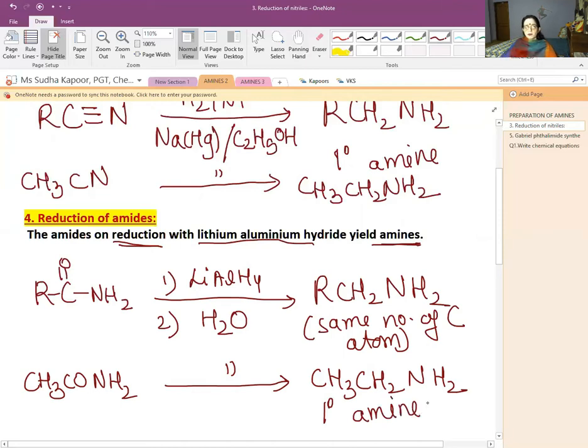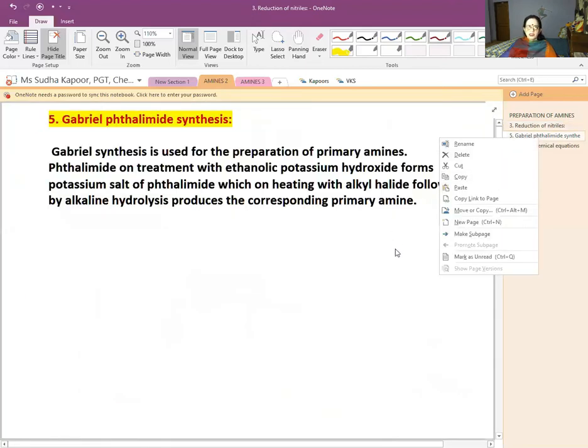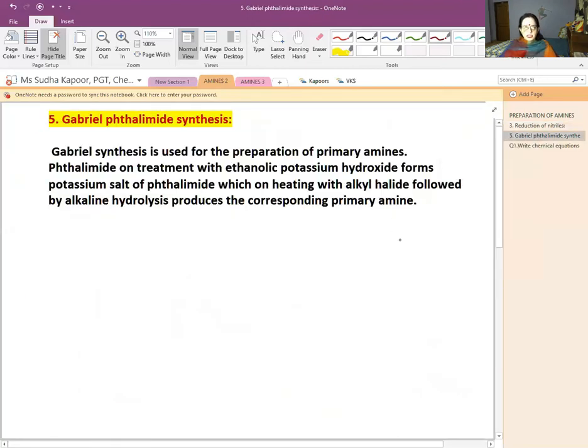Now, the 5th and 6th preparations are very important named reactions, the Gabriel phthalimide synthesis and the Hofmann bromamide degradation. So be very attentive when you go through these 2 very important named reactions, the Gabriel phthalimide synthesis and the Hofmann bromamide degradation reaction.